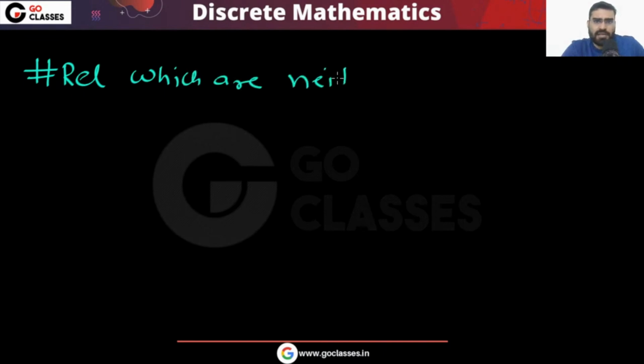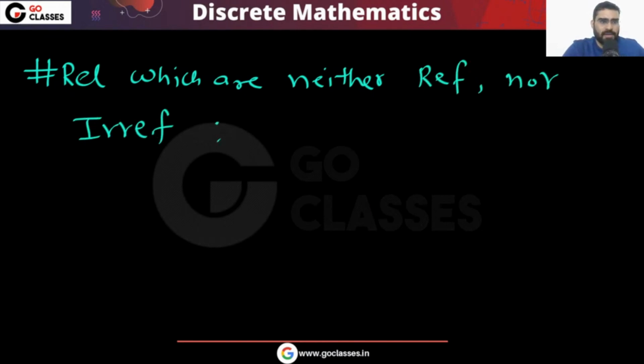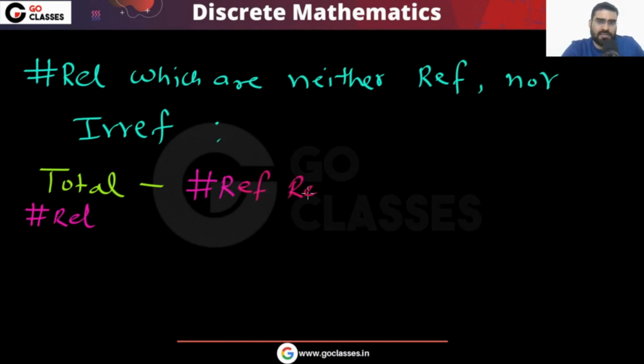For example, they can also ask you what is the number of relations which are neither reflexive nor irreflexive. So again the answer will be the total number of relations, from which you remove the number of reflexive relations, and you also remove the number of irreflexive relations.